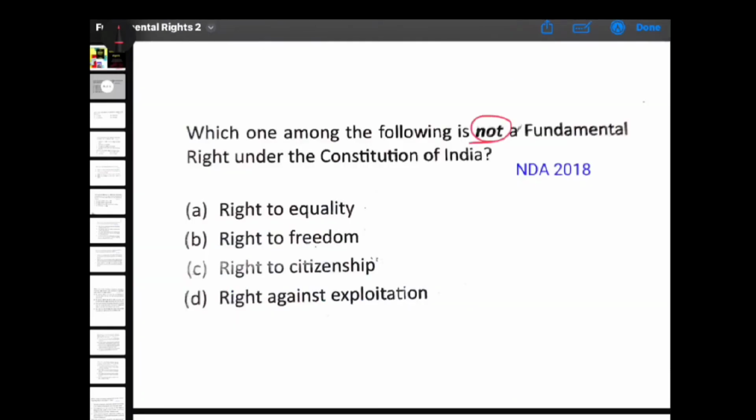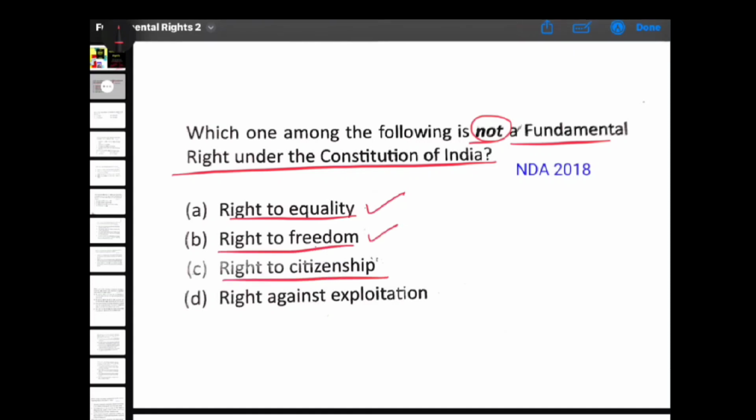Which among the following is not a fundamental right under Constitution of India? Right to equality, it is. Right to freedom, it is. Right to citizenship, no, right to citizenship is not a fundamental right. अगर ऐसा होता तो स्टेट किसी की भी सिटीजनशिप कैंसिल नहीं कर पाता, टर्मिनेट नहीं कर पाता. नेक्स्ट, राइट अगेंस्ट एक्सप्लॉयटेशन, यस. So right to citizenship is your answer.